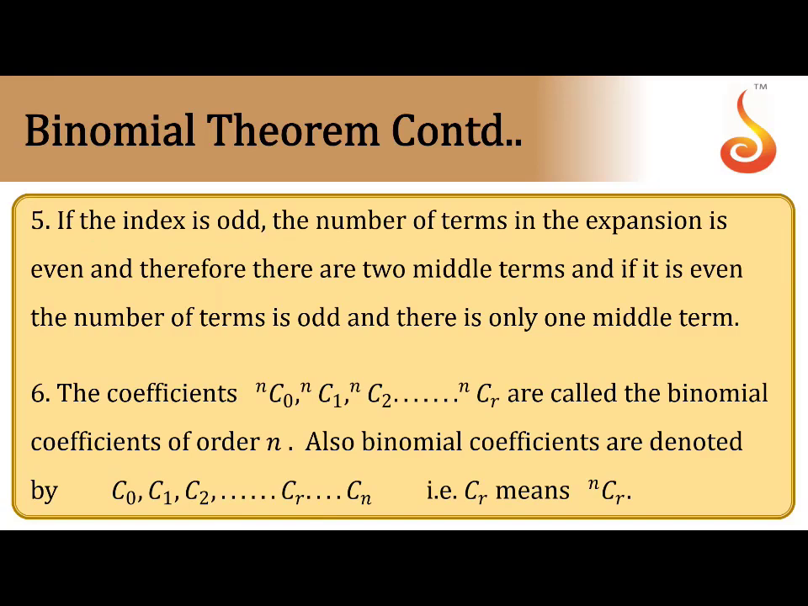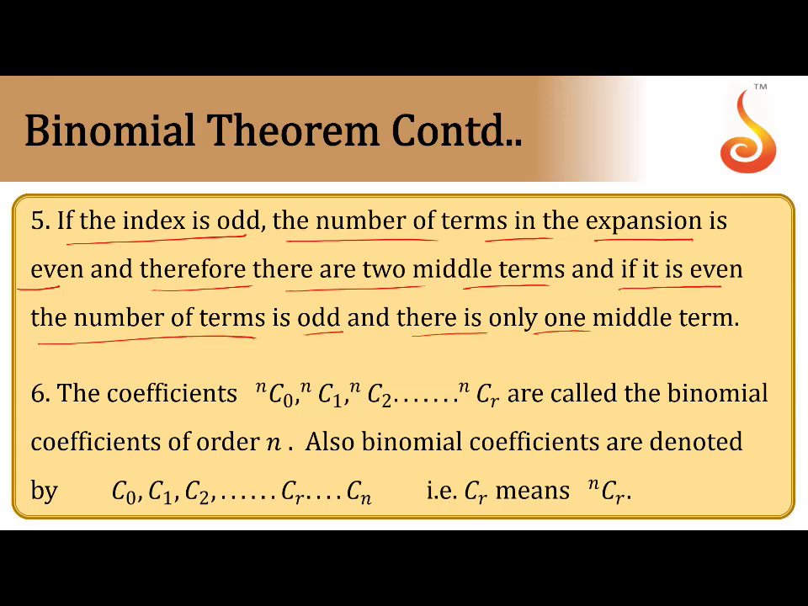Next, middle terms. If the index is odd, the number of terms in the expansion is even. If n is odd, there are two middle terms. And if n is even, the number of terms is odd, meaning 1, so there is only one middle term. So that means n is odd, two middle terms. These terms are the (n+1)/2 and (n+3)/2 terms. So if n is odd, there are two middle terms which are (n+1)/2 and (n+3)/2.